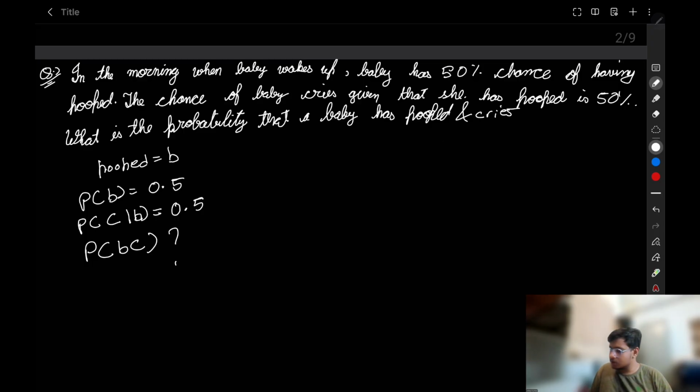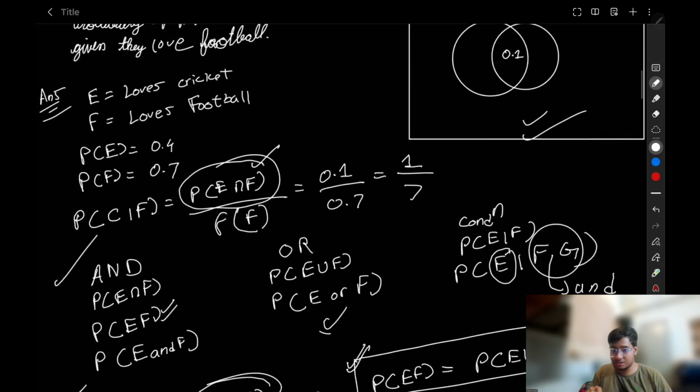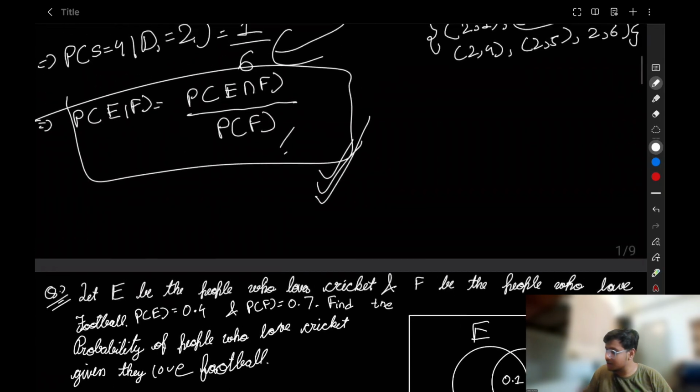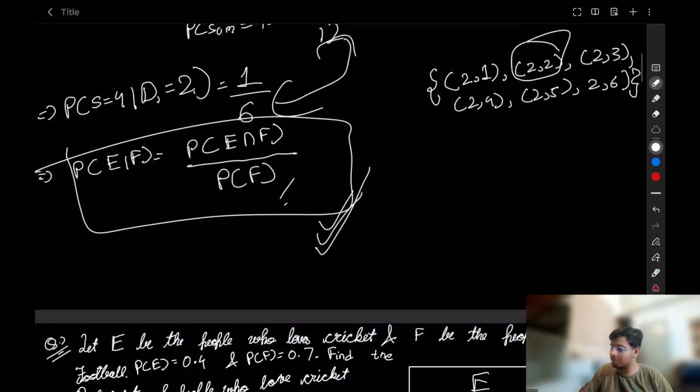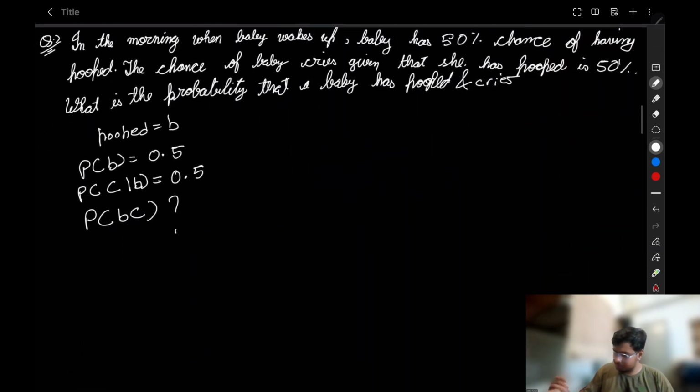In the earlier concept of this lecture only, not the previous lecture, we have discussed conditional probability. What was it? Probability of E given F was probability of E intersection F upon probability of F. So let's write this. Probability of cries given pooped is equal to probability of C intersection B, or CB, upon probability of B.